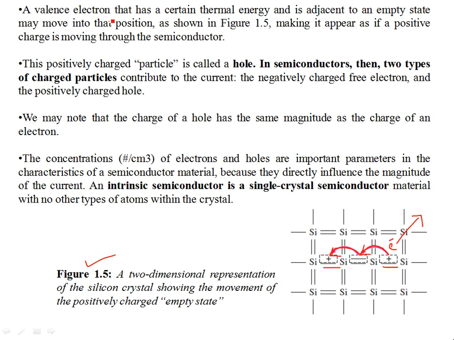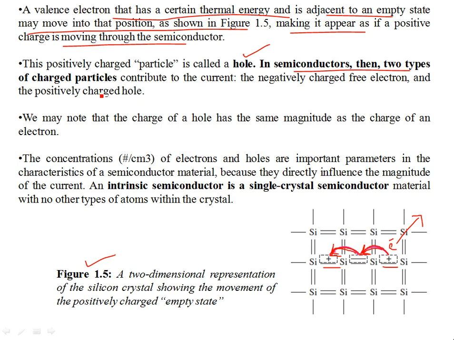So a valence electron that has a certain thermal energy and is adjacent to an empty state may move into that position, as shown in figure 1.5. The position of the hole is changing, right? It's filling up the hole, and it's like the hole is moving. This makes it appear as if positive charge is moving through the semiconductor. This positively charged particle is the hole. That's how we termed it.